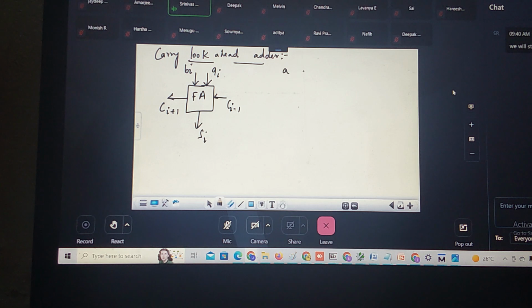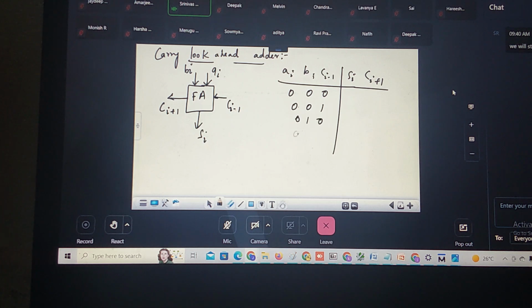Correct. If I write the truth table for this, I write Ai, Bi, Ci minus 1, the sum Si, and the carry Ci. There are 3 inputs, so how many possible combinations? 8 possible combinations.